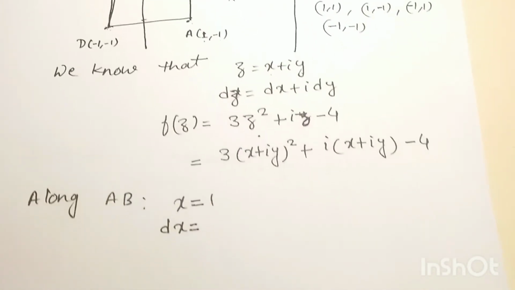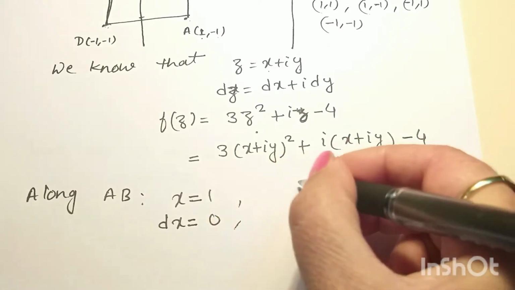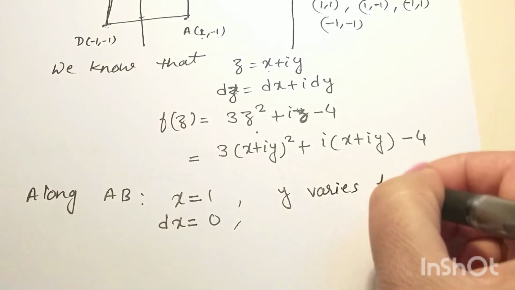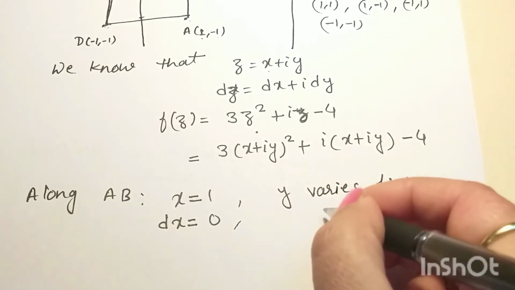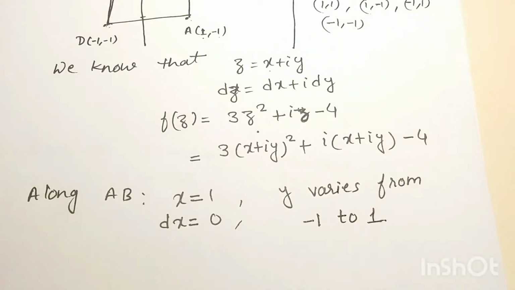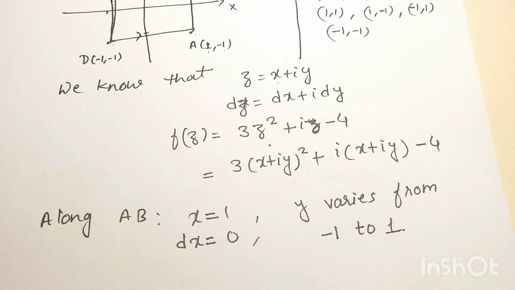So naturally dx will be 0 because it is constant value, and y varies from -1 to 1. Okay, because we'll integrate this function anti-clockwise, A to B, B to C, C to D, D to A.